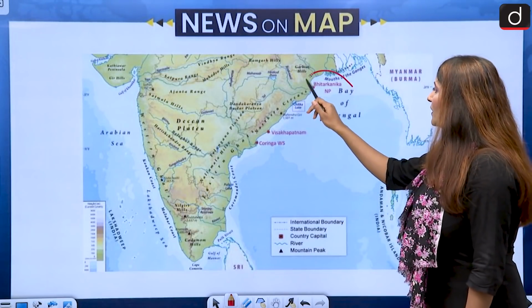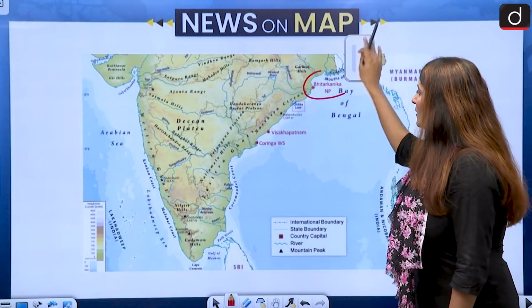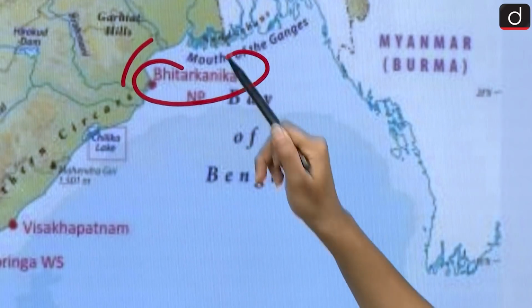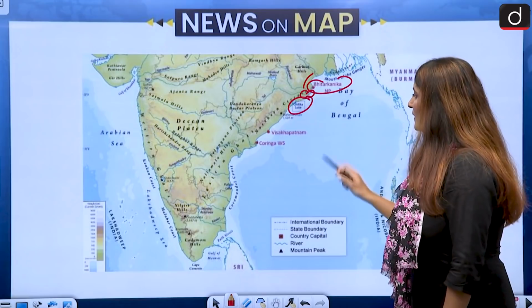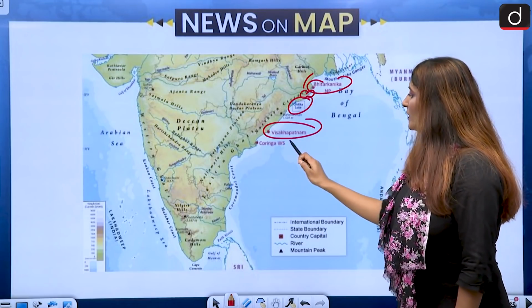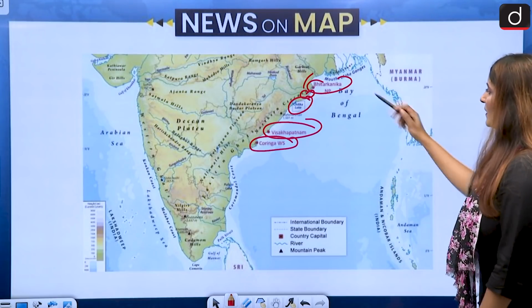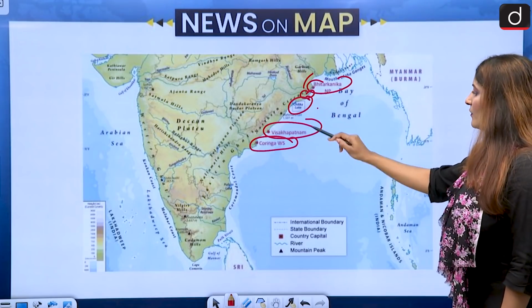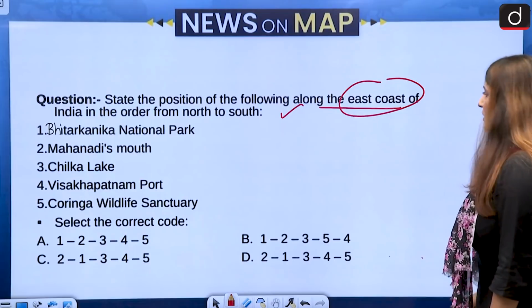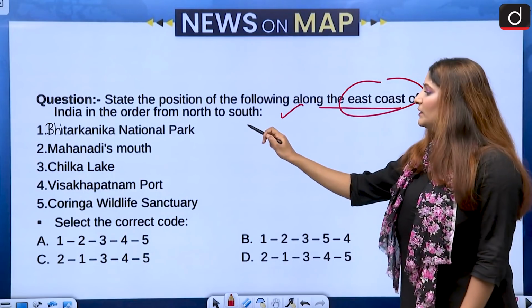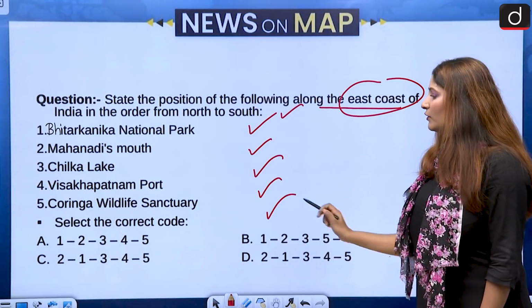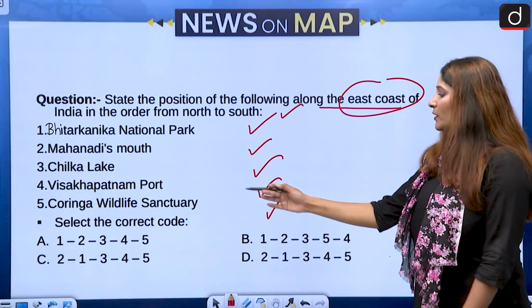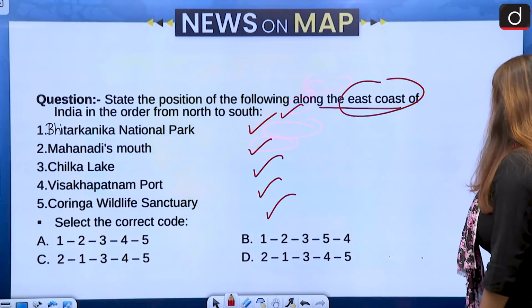We have Bhitarkanika National Park in Odisha, first here. Then we have the mouth of Mahanadi. Then we have Chilika Lake. And then we have Visakhapatnam, and then we have Kaziranga Wildlife Sanctuary. So Bhitarkanika, mouth of Mahanadi, Chilika Lake, Visakhapatnam and Kaziranga Wildlife Sanctuary. It's in the same order actually. 1, 2, 3, 4, 5. Option A is the correct one over here.